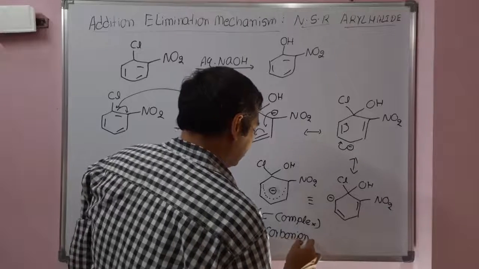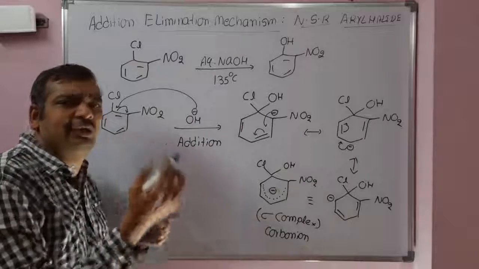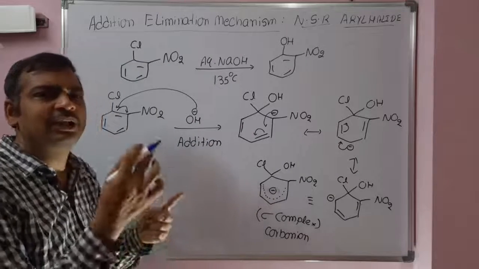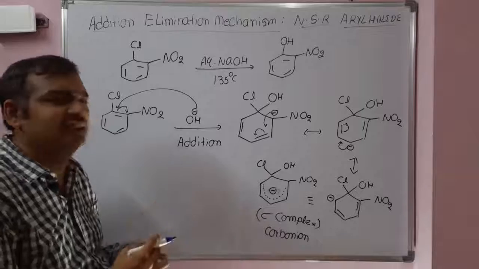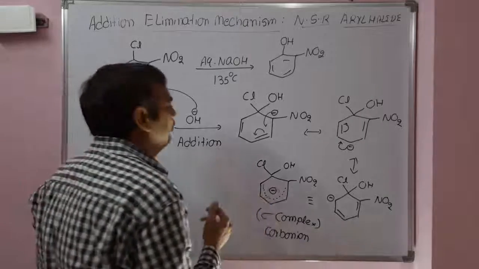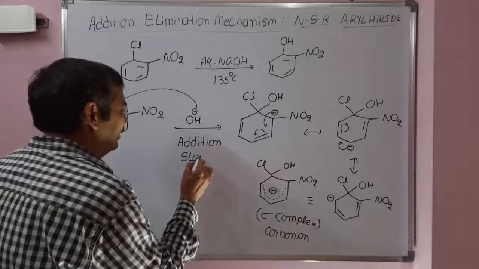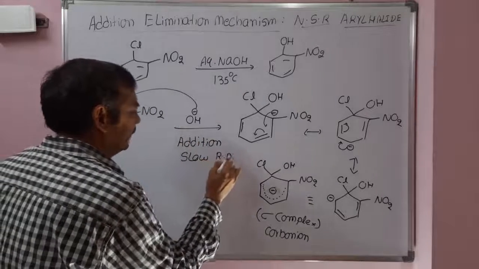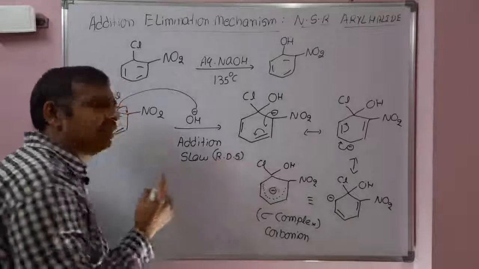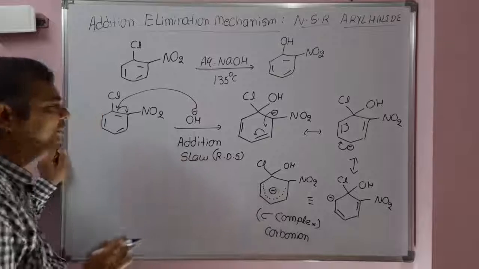Regarding sigma complex, we explained it in electrophilic substitution reaction. In electrophilic substitution reaction, a carbocation sigma complex is formed. Here a carbanion sigma complex is formed, and this is more stable. The addition step is itself a slow step and it is the rate determining step. Formation of the carbanion is the rate determining step in the addition elimination mechanism.